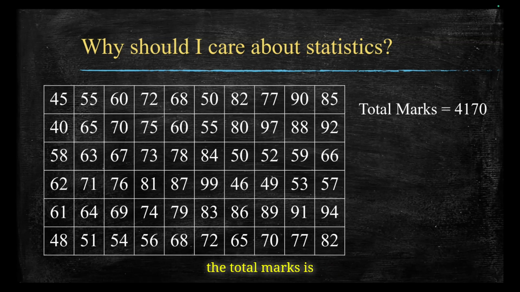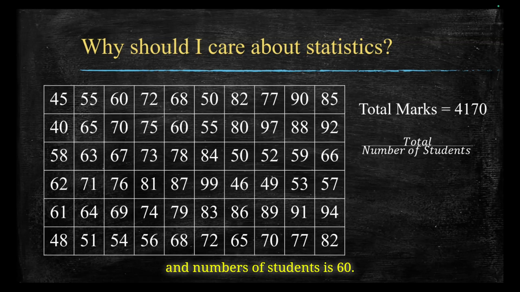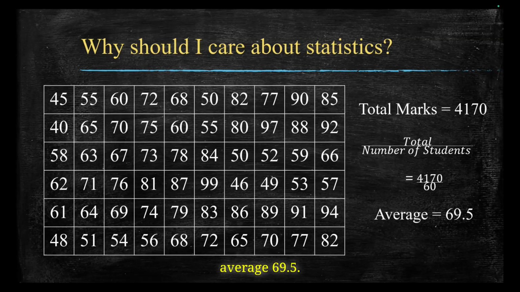In this case, the total marks is 4170, and the number of students is 60. Let's divide that. We get an average of 69.5. Boom, just like that. Statistics helps us make sense of a big pile of numbers. It turns messy data into useful information that we can understand and use.